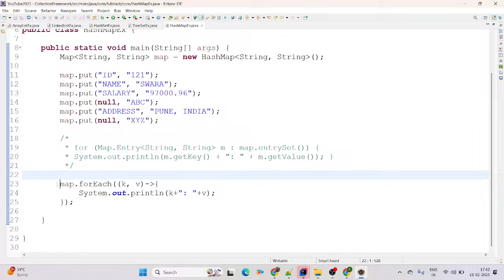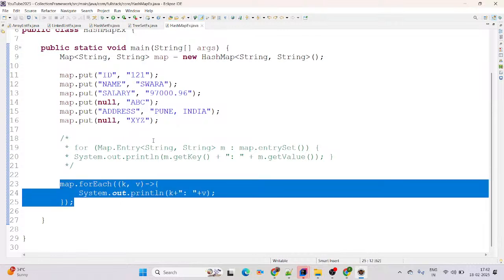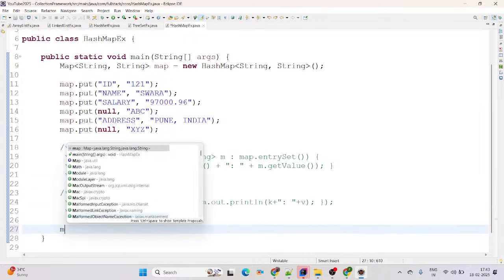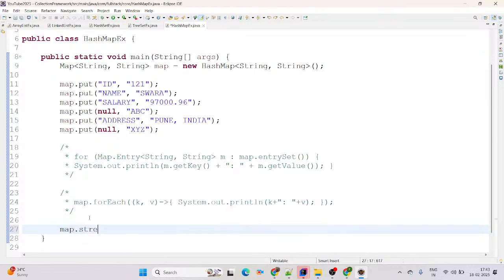Again, if you don't want to use forEach, you can use the stream API, which is also possible here. That's why I'm commenting out this forEach and using the stream API. Use map.stream, but it is not allowing stream directly here, right?